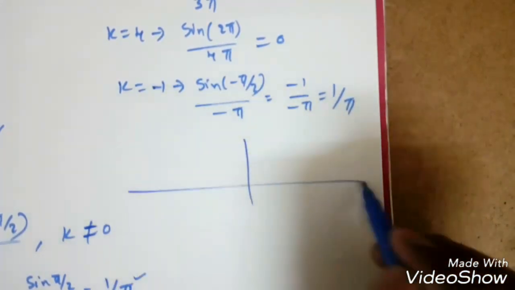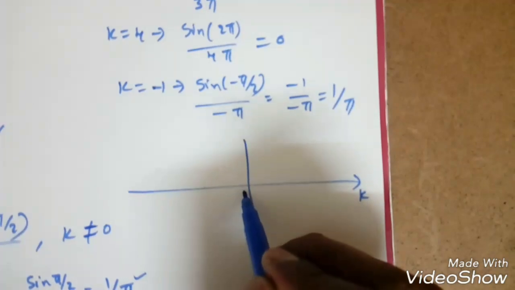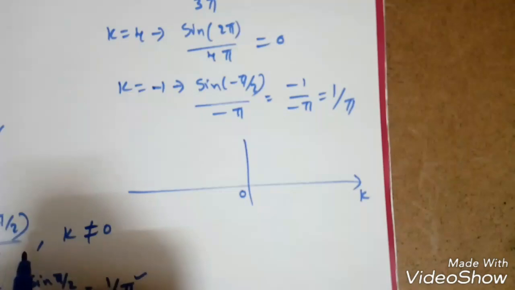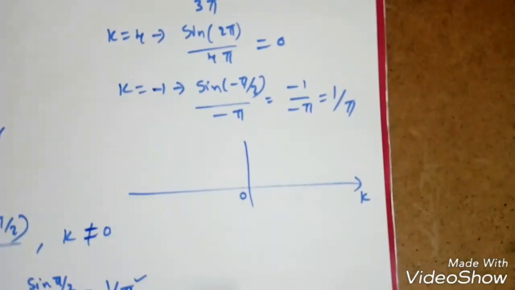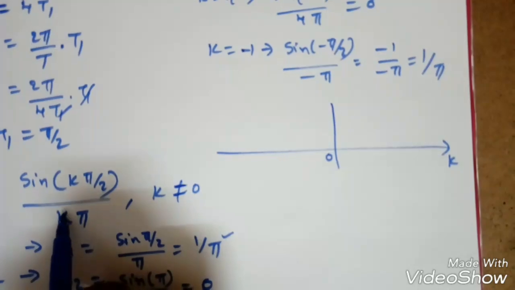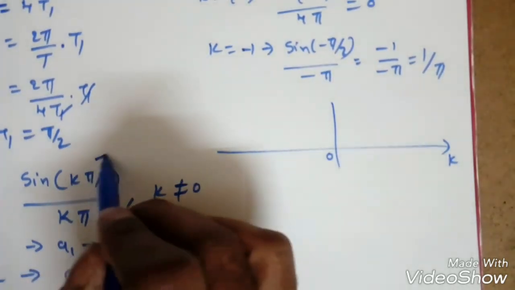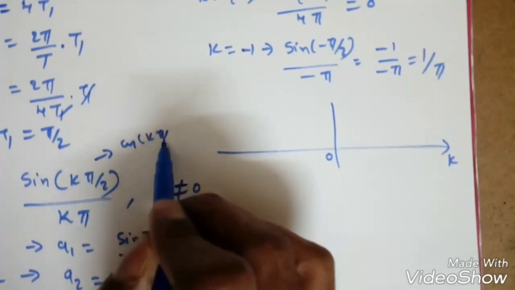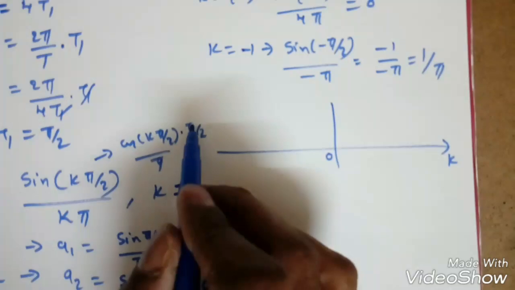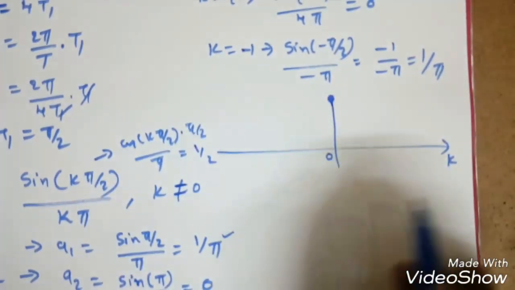If I draw this with respect to k, consider k is equal to 0. If I substitute, it becomes a 0 by 0 form, right? So we have to use L'Hospital's rule, differentiating with respect to k. Sine gives cos, so by L'Hospital's rule we get cos k pi by 2 into pi by 2 by pi. Now cos 0 means 1, so pi cancels and it becomes 1 by 2. So some value will be there.